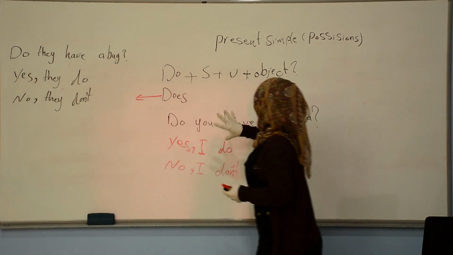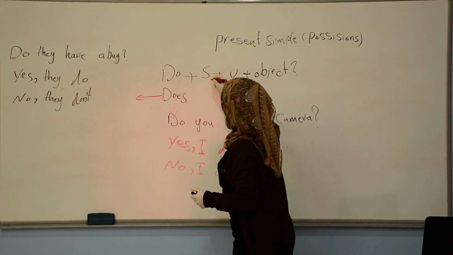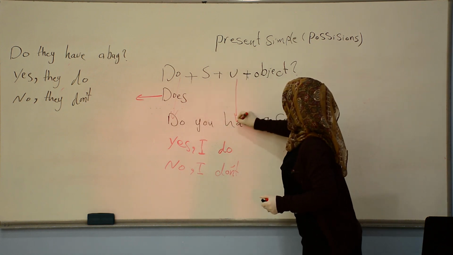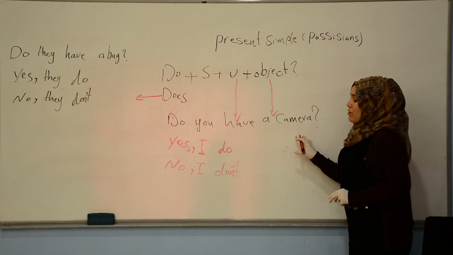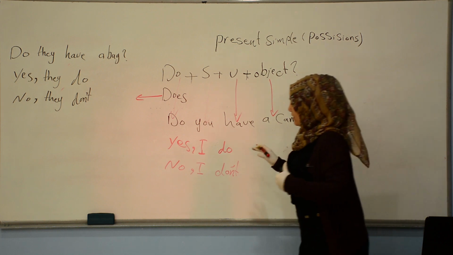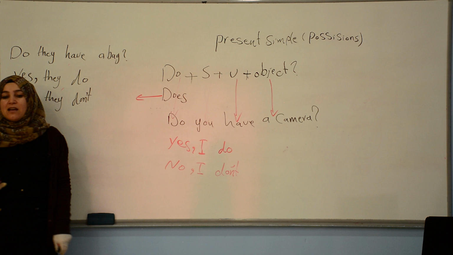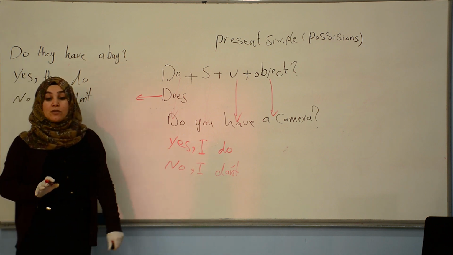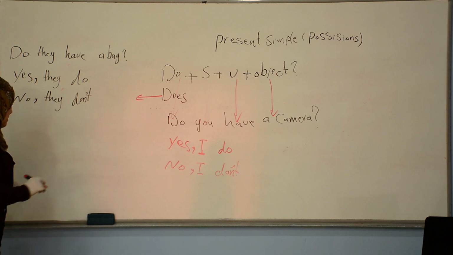Okay, so this is the do and does we used, and this is the subject, and this is the verb, and this is the object, the thing that you might have. If our response is positive, you will say yes, I do. If our response is negative, you will say no, I don't. And here it is the same. I will give you another example.